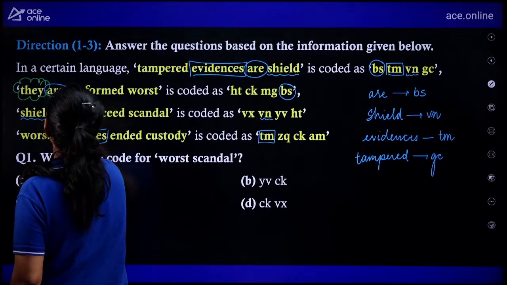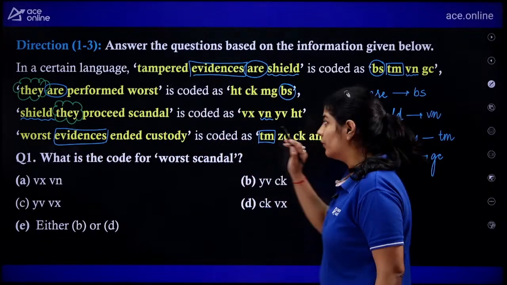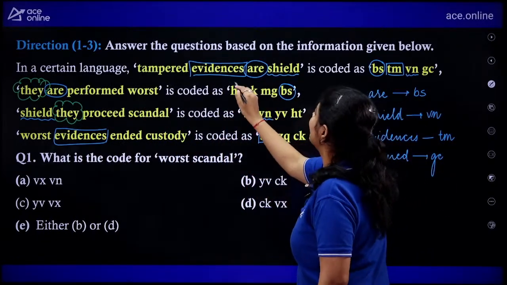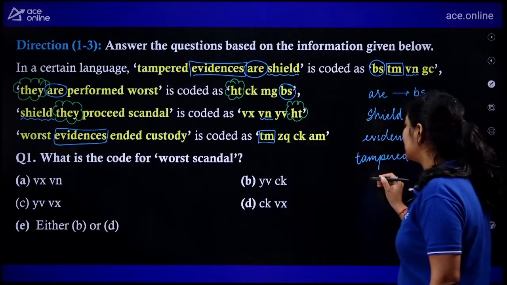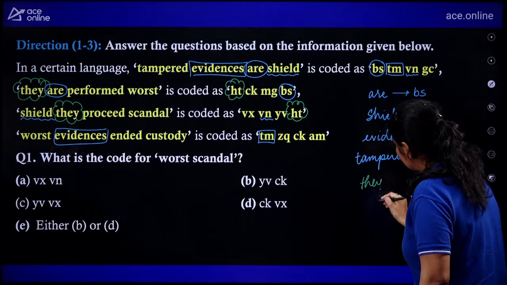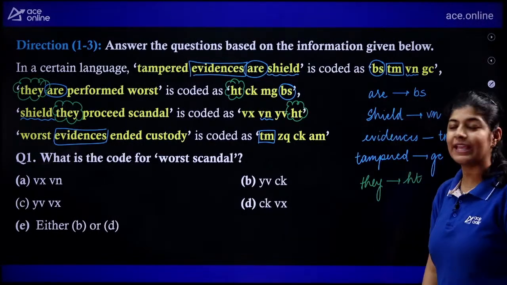We are having a common word, that is they. Do we have anything common in these two? No. So the common code that we are having is HT. The common code that we are having is HT. So we can say that this they is coded as HT.